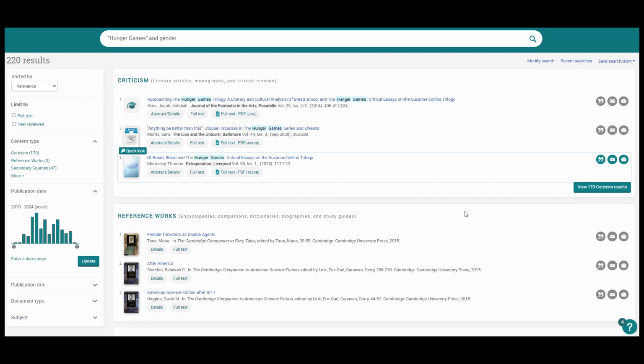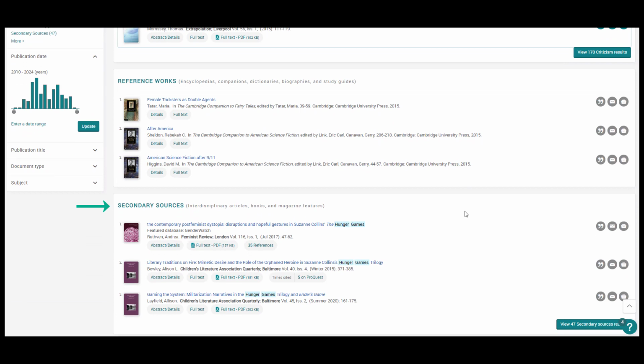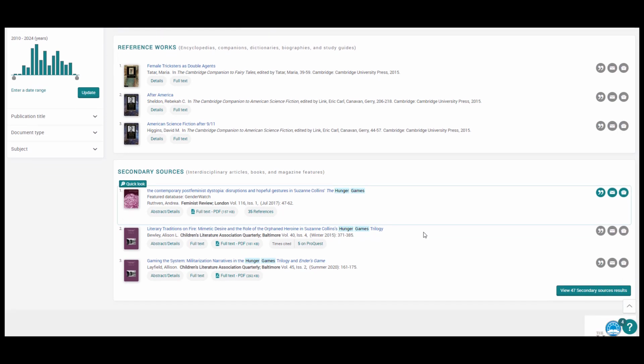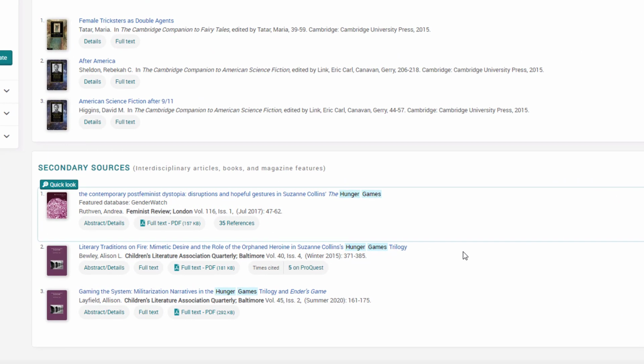One of the categories is a little confusing. You can see that they have a category called criticism here at the top, followed by reference works, and then at the bottom, secondary sources. This is a little confusing as a label because all critical essays and articles are actually secondary sources. However, you'll see that what the database is calling, quote, secondary sources actually refers to their interdisciplinary articles, magazines, and book resources. So I just wanted to clarify this.